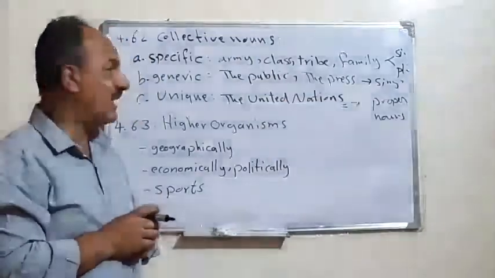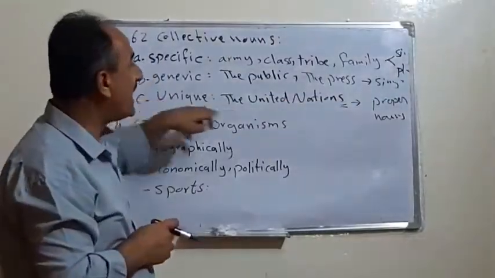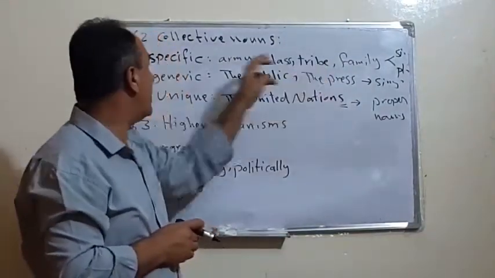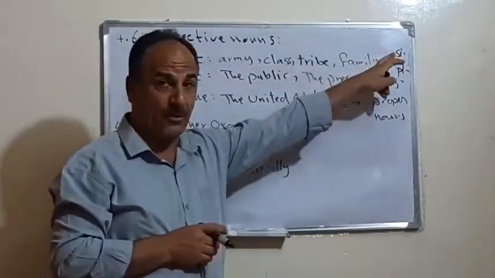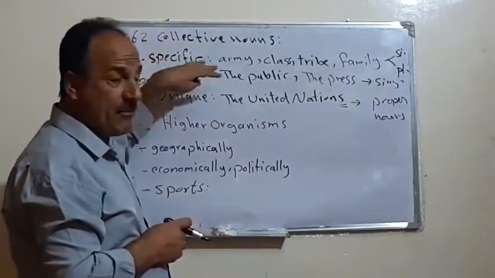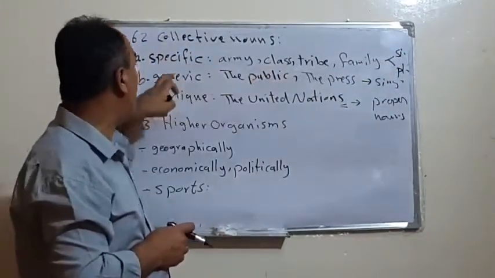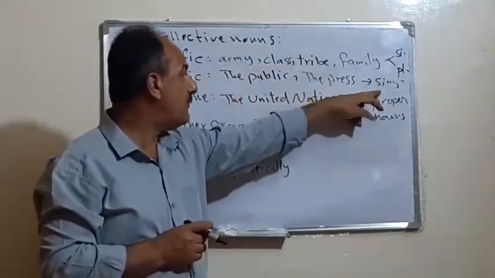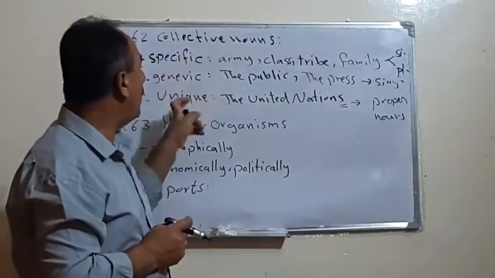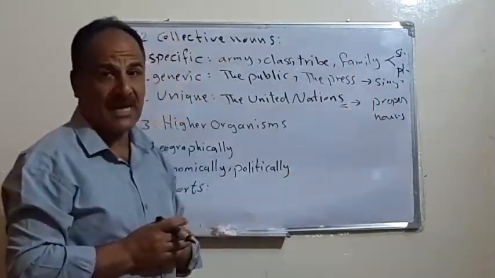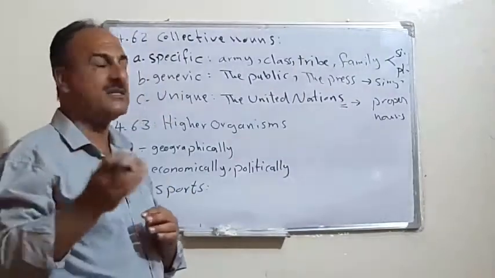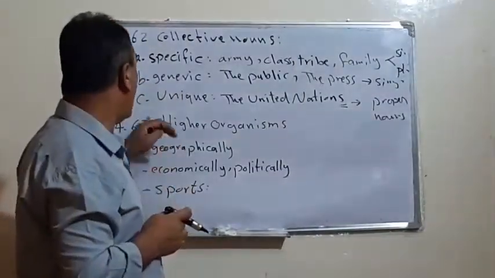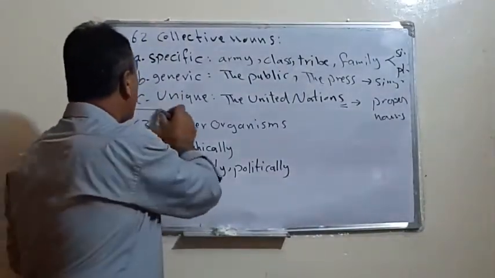Or United States. So these are mostly proper. The first case, the specific, could be singular or plural. In generic, mostly singular. And the unique, we have proper nouns, as we say, the Kremlin, the Congress, etc. So this is what we have, the collective nouns.